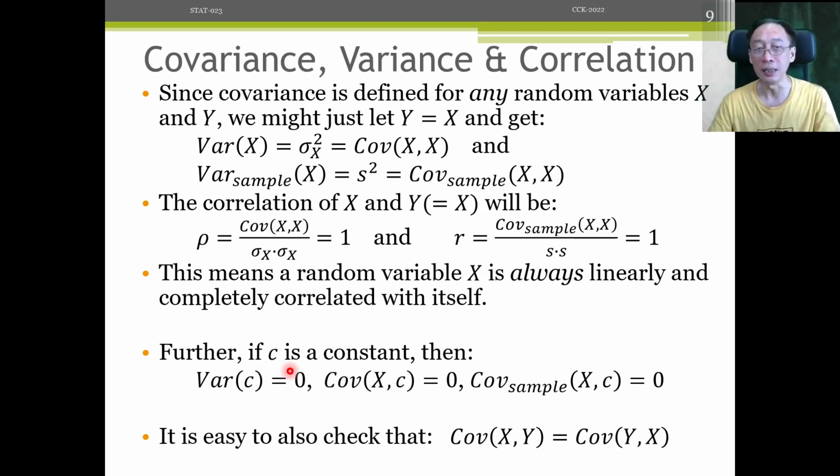Now, the next thing is kind of both trivial, simple, but very important. And that is what happens when x, the random variable, is a constant. So if we let x equal c, a constant. What does that mean? For example, if you measure a bunch of people and their heights are exactly 1.7 meters for all the sample heights that you take, it's a bit amazing, but it's not impossible to happen, right?